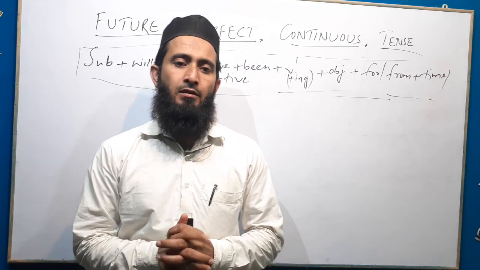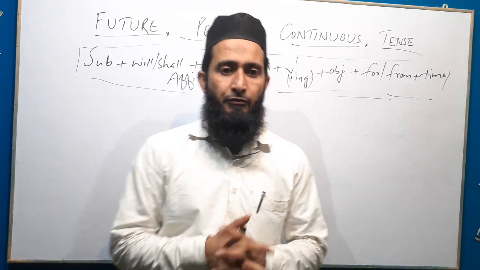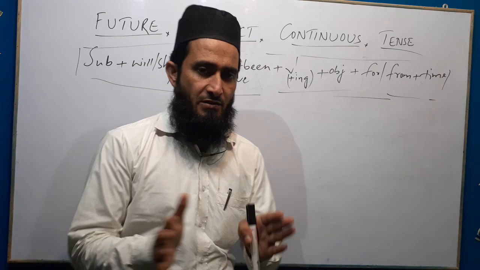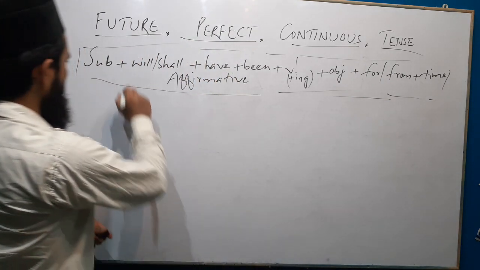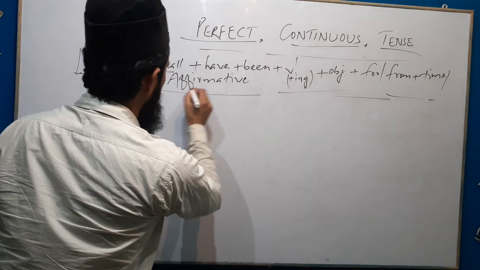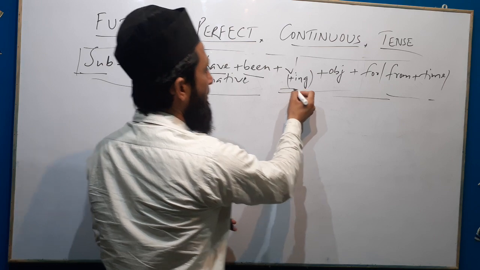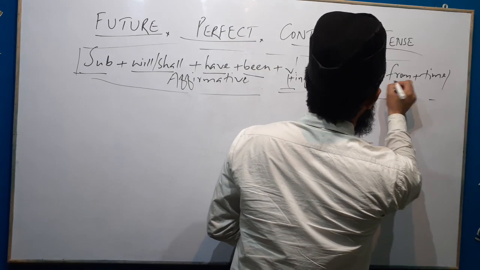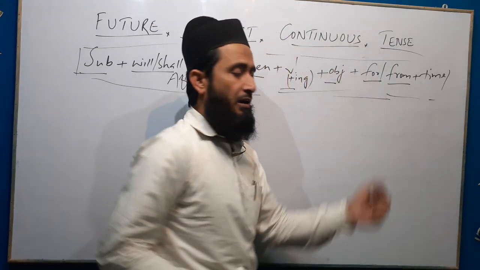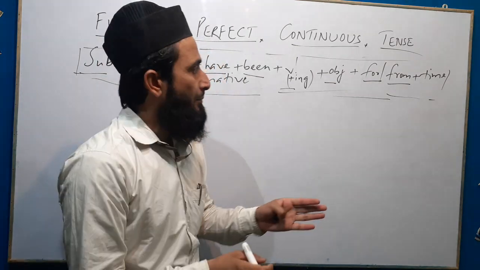I am Wajid sir. Today we will study future perfect continuous tense. In future perfect continuous tense, first we will see the structure. The structure of future perfect continuous tense is subject plus will or shall plus have plus be plus ing form of the verb plus object plus for or from plus time. Here, in future perfect continuous tense, there is something different.